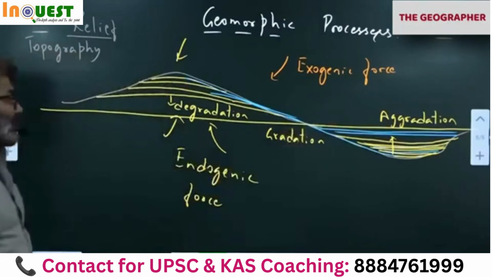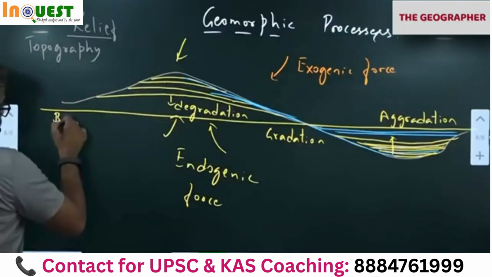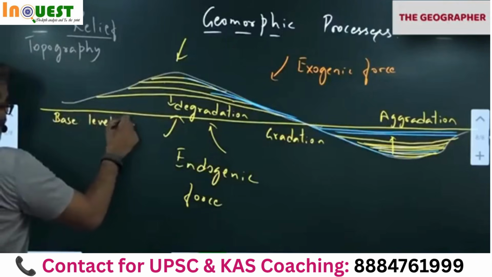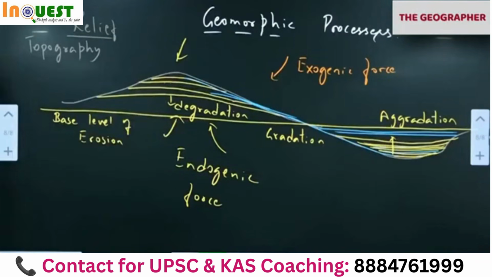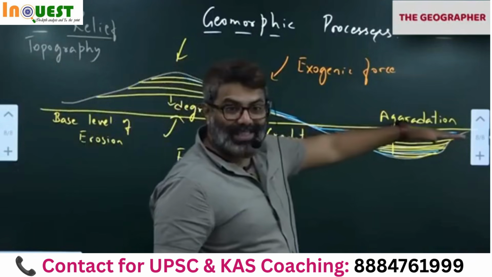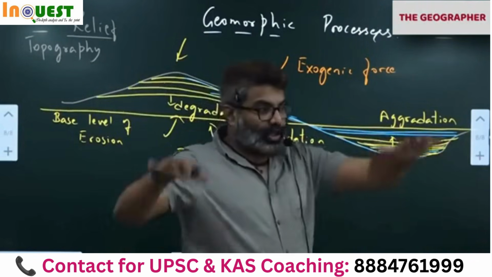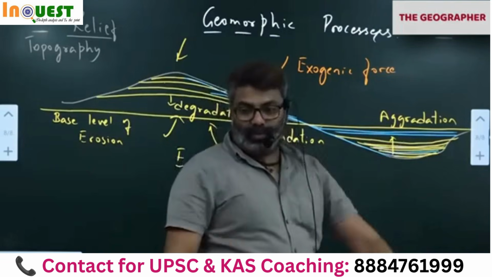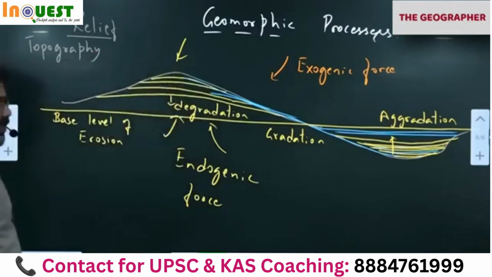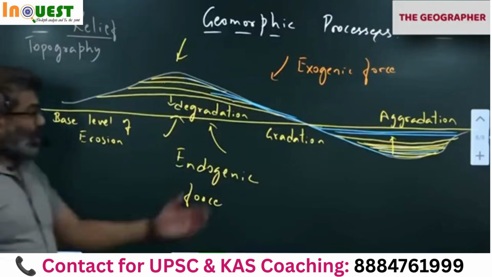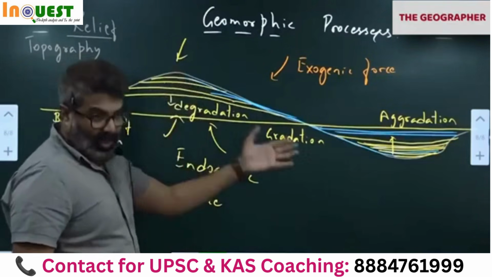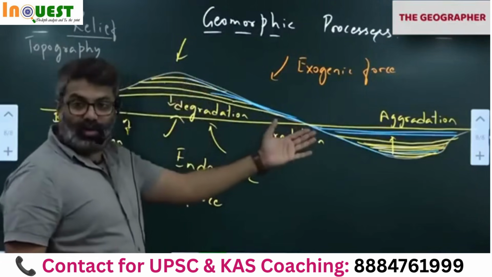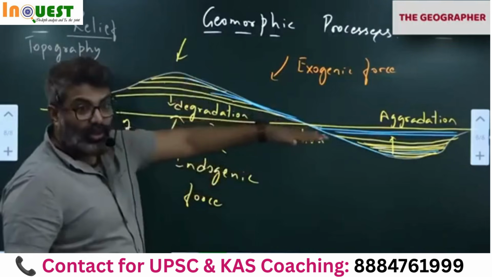This level is called the base level of erosion. Base level of erosion means it is a level up to which erosion takes place. It is a level up to which deposition takes place. Base level of erosion is a level up to which any place will be eroded. Not beyond that. So the earth surface is trying to achieve gradation. Okay. In order to achieve this, who is helping them? Glaciers are helping them. Rivers are helping them. Wind. All these are helping the earth to achieve gradation.